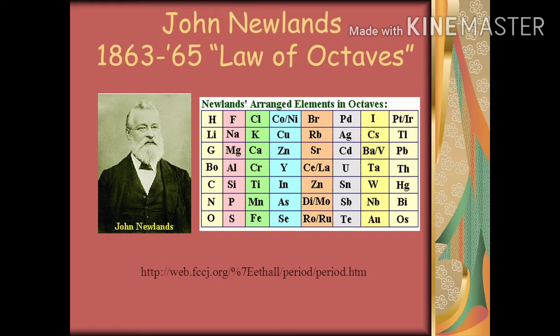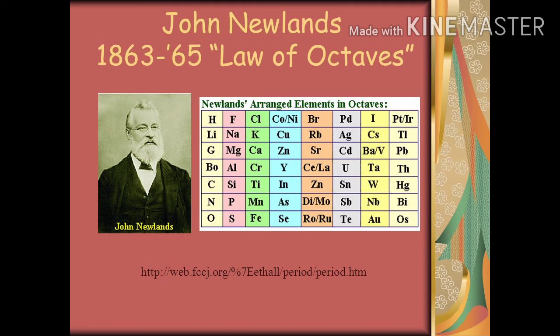In 1866, John Newlands, an English scientist, arranged the known elements in the order of increasing atomic masses.